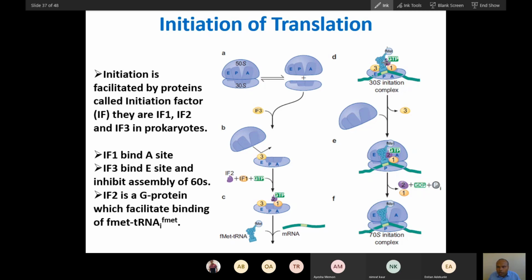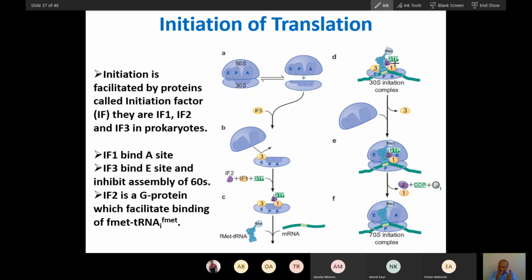Here also this 2 will do 2 functions. First it will help in assembly of the tRNA, and second it will also help in assembly of the larger subunit. So two jobs. But in eukaryotes these 2 jobs will be taken up by different proteins. That is why it seems complicated.